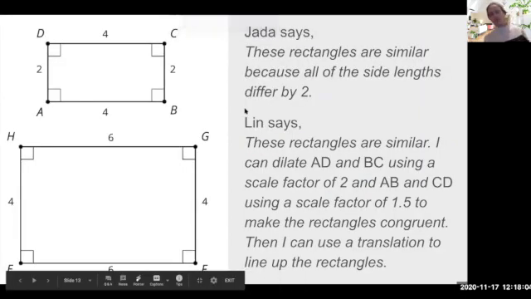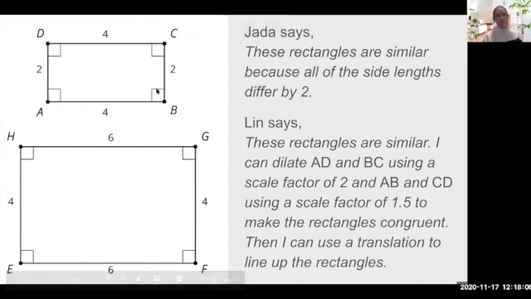So then we have 2 rectangles, which 2 rectangles tells us what about these angles, everybody? With 2 figures, they all will always have the same angle measure, right? Okay, so then I'll dive into it. Jada says these rectangles are similar because all the side lengths differ by 2. So we'll check that.